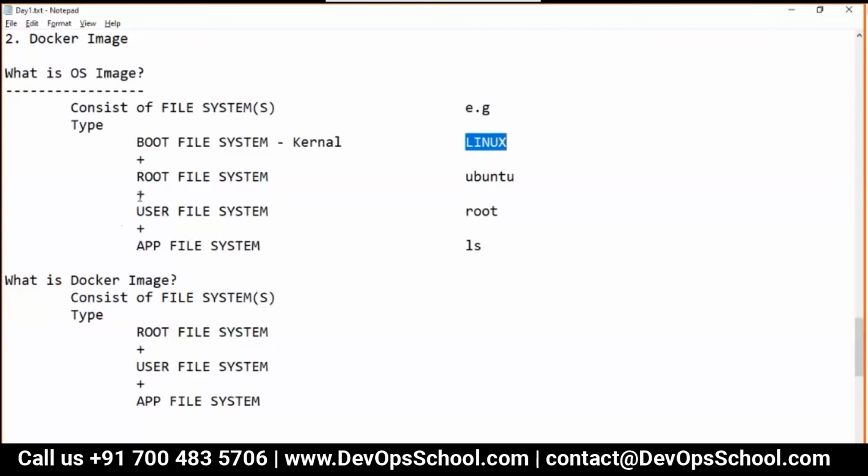So when you say Ubuntu, Fedora, SUSE, HP, RHEL, CentOS, these are the flavors. That means on a Linux kernel, multiple vendors have written multiple file systems. That's the reason Ubuntu has apt and the RHEL family has yum.